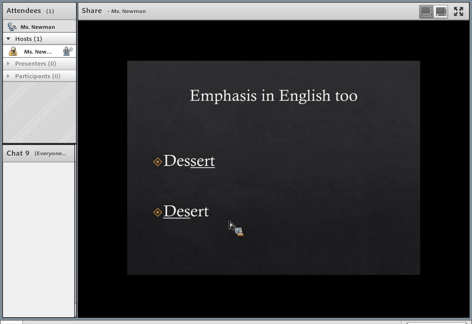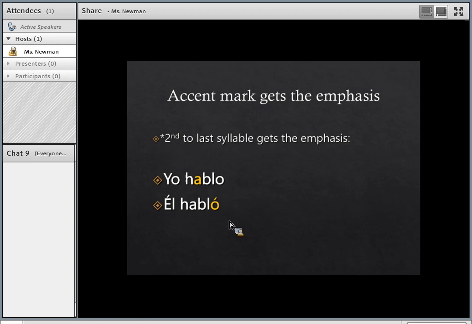We live in the desert, and after dinner we eat dessert, right? Hopefully you caught that right away. I've obviously switched those words and you noticed immediately. So we do the same thing in English. You will just get used to it in Spanish as you go.